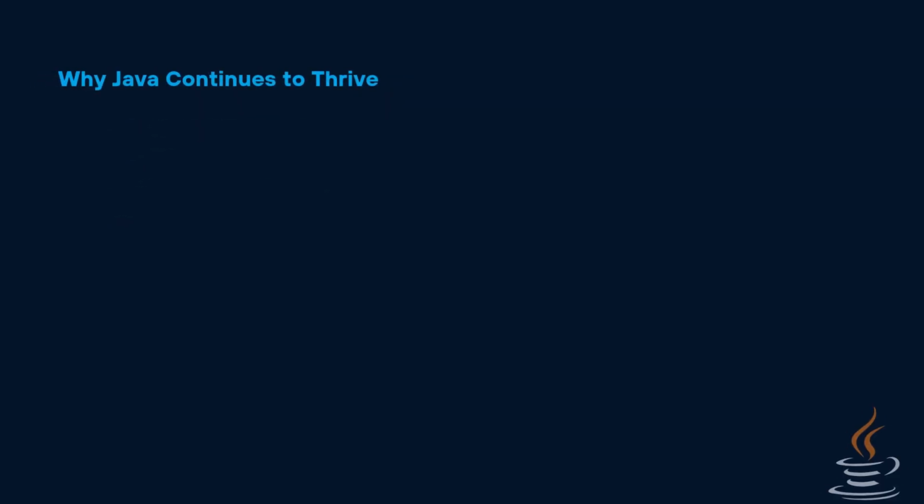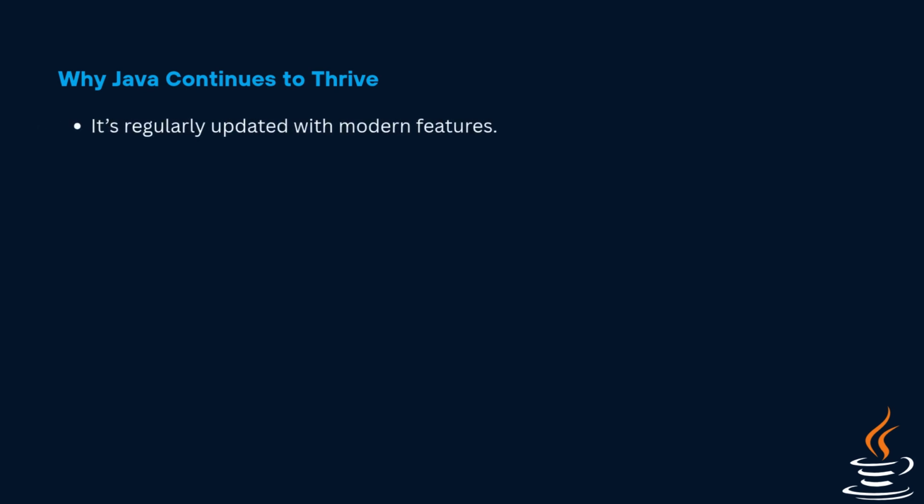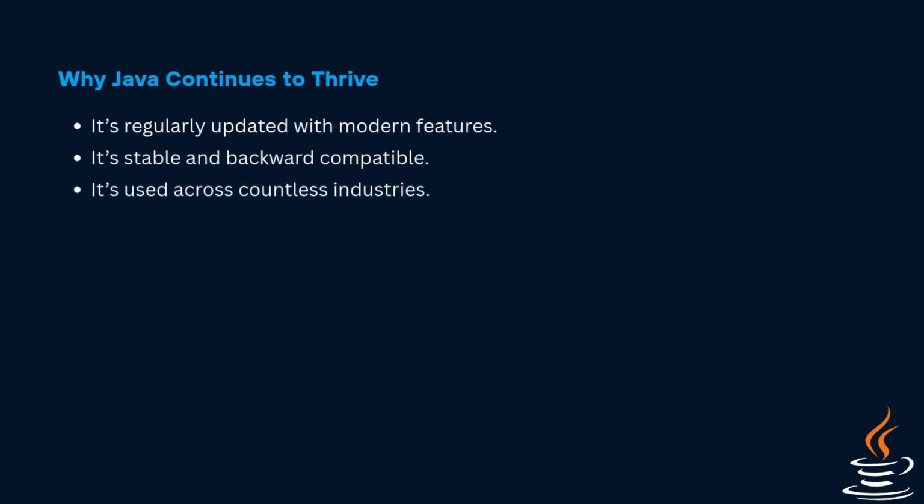Why Java continues to thrive? So, why is Java still going strong after nearly 30 years? It's regularly updated with modern features, it's stable and backward compatible, it's used across countless industries, and there is a massive community of developers and resources worldwide.